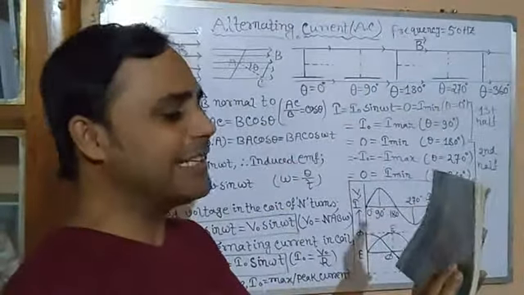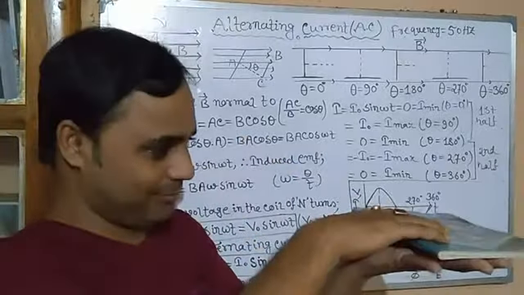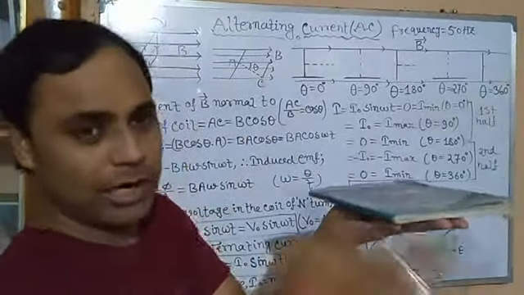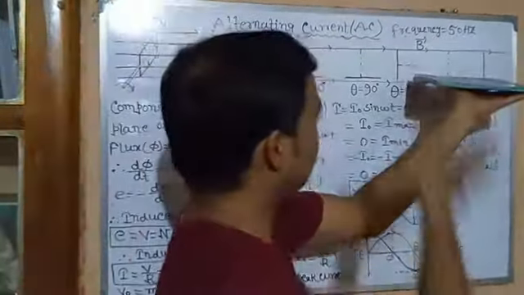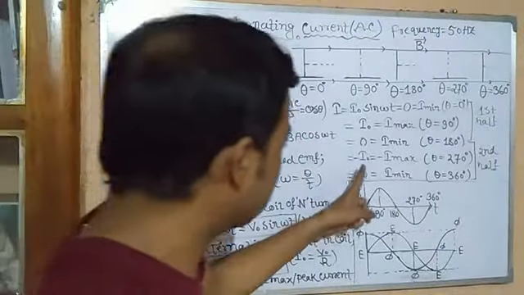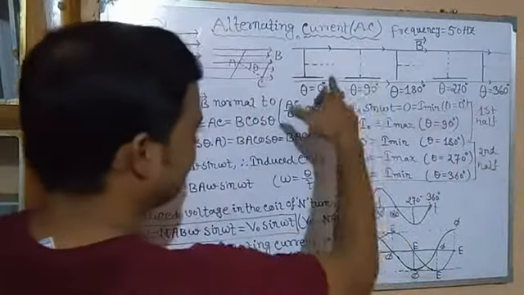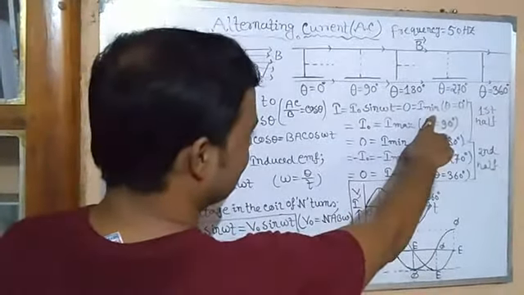It is not able to penetrate the plane, because everything goes up and down. Again in this position, up and down. So when flux is minimum, current is maximum, isn't it? Look at this, very clear. At 0, 180 and 360, current is minimum. At 90 and 270, isn't it?